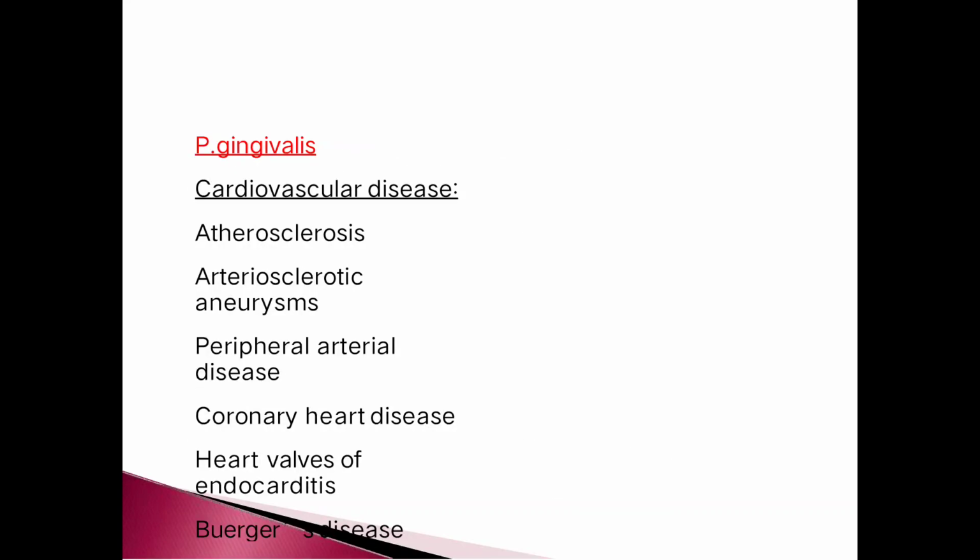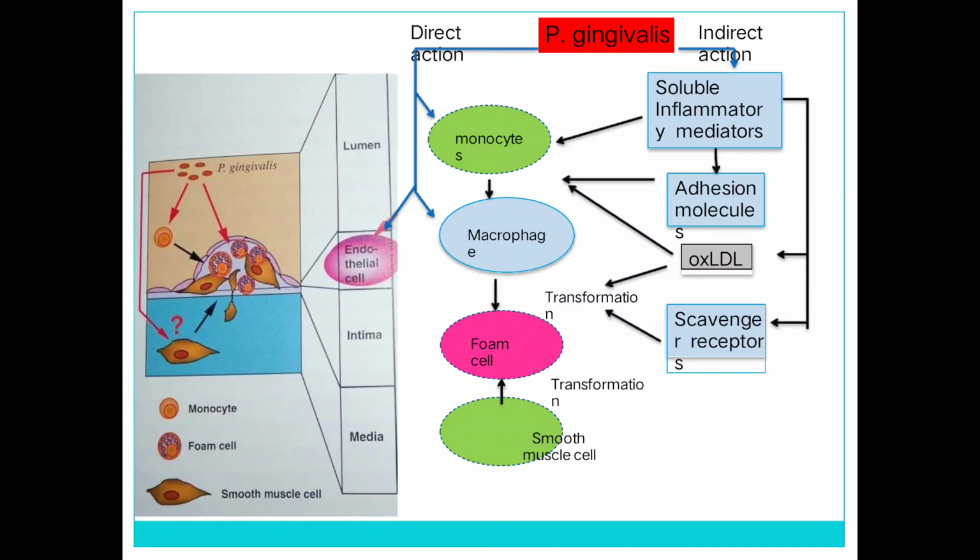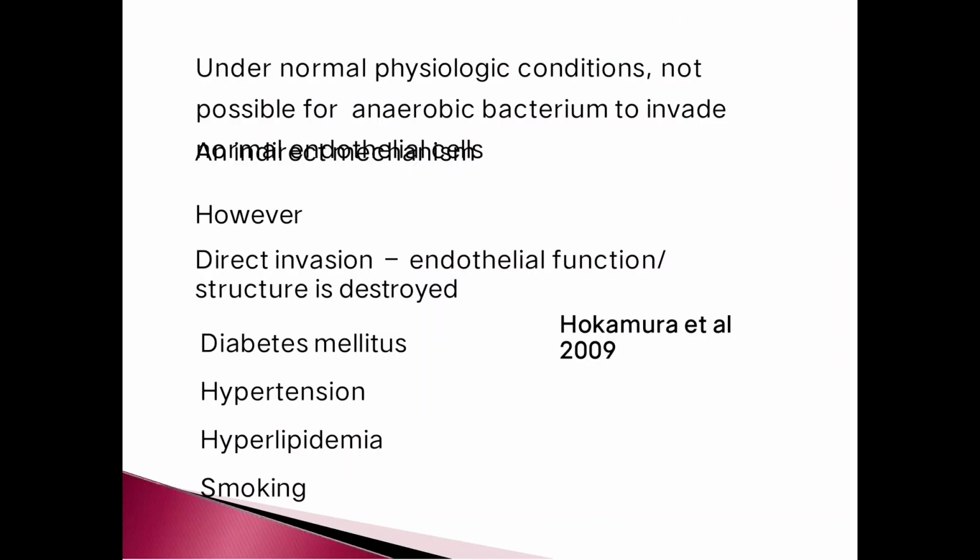Porphyromonas gingivalis causes cardiovascular diseases, atherosclerosis, arteriosclerotic aneurysm, peripheral arterial diseases, coronary heart diseases, heart valve endocarditis, and Buerger's disease. This is the flowchart showing the endothelial activation and how it leads to activation of all the enzymes and growth factors.